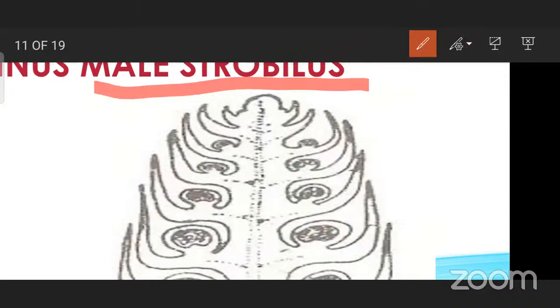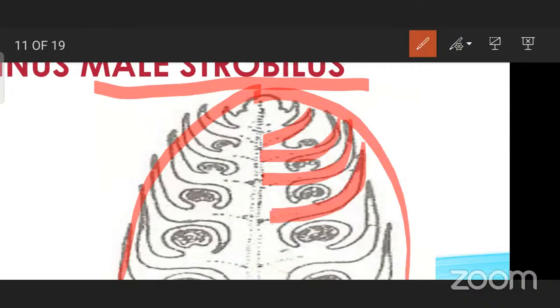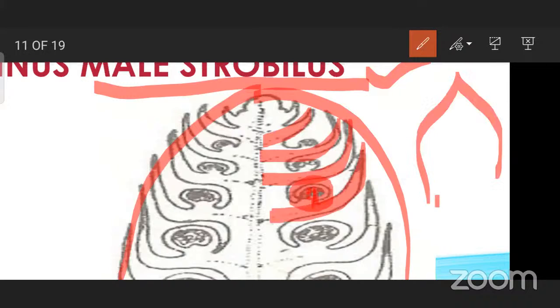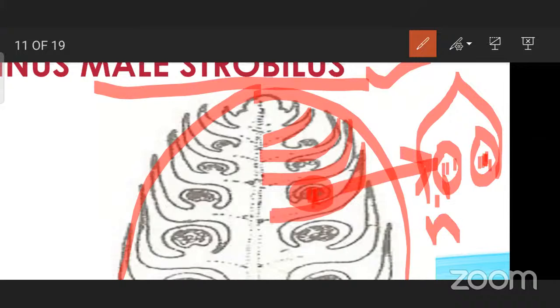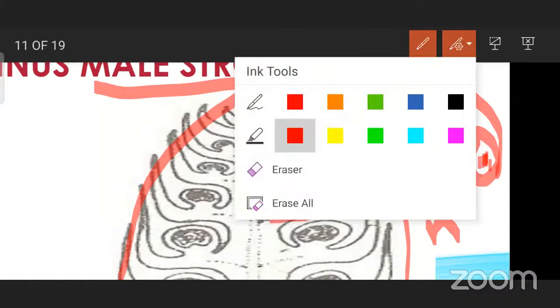This male strobilus is only the male flower, and this is a microsporangium, one single microsporangium. This is another microsporangium. So in this fashion, it is arranged in the form of a cone. That's why it is called strobilus, male strobilus, rather than male flower. Male strobilus is referred here, and here you are having the pollen mother cell. So here from the top view you can see two pollen sacs in which meiotic division will take place, resulting in formation of the haploid gametes, the pollen grains.